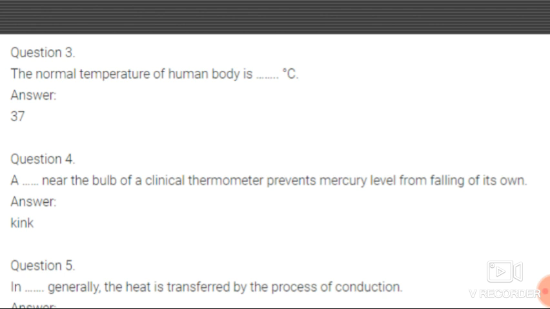But to prevent it from falling on its own, there is something near the bulb at one end of the clinical thermometer. So what is there near the bulb that prevents the mercury level from falling down on its own? Okay, so the answer for this question is kink. There is a kink present near the bulb, so it can prevent the flow back of the mercury.